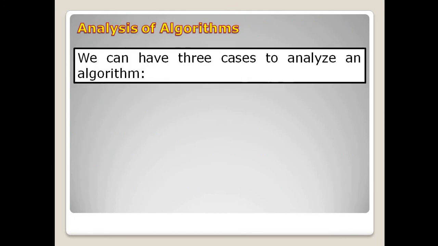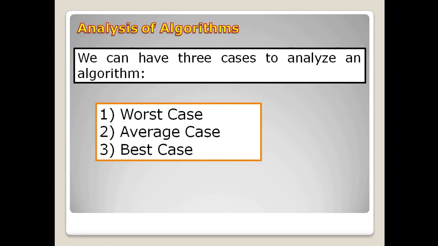Now the thing is, how to do the analysis of an algorithm. We can have three cases to analyze an algorithm. The first one we call the worst case analysis, the second one the average case analysis, and the last one the best case analysis.